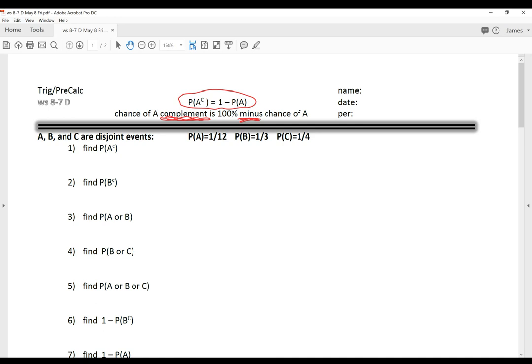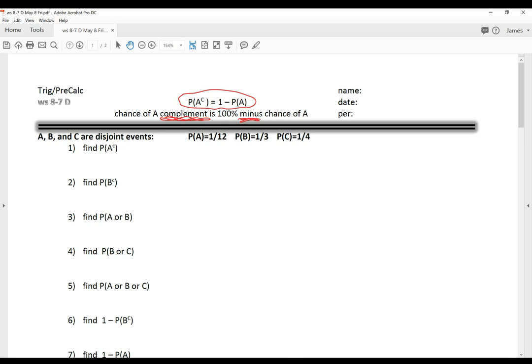Or, if you have a 1 out of a million chance of winning the lottery, what's the chance of not winning the lottery? 999,999 out of a million. So it's just subtraction. If you have a 1 out of 7 chance of winning the ticket, then you have a 6 out of 7 chance of not winning the ticket.